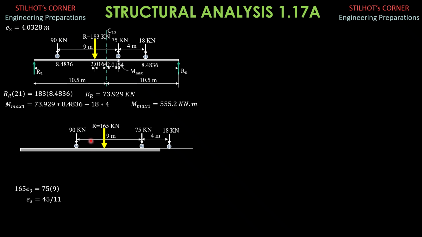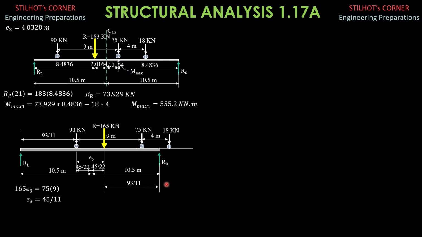9 minus half of 45 over 11 plus 4 should be greater than 10.5, so load 1 is really outside the span. So you just evaluate that. So this is 10.5, that's the E3. Half of E3 is 45 over 11 divided by 2, 45 over 22 meters. And this is 10.5 minus 45 over 22, 93 over 11. That's the same distance that R is from the right support, 93 over 11 meters.